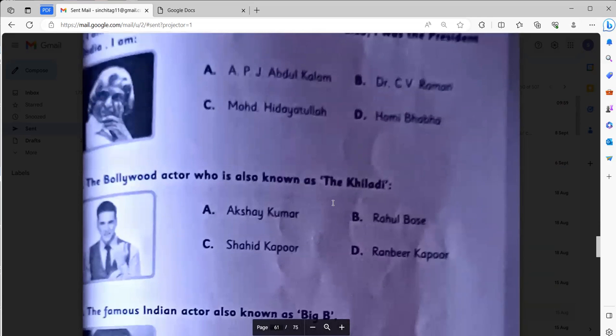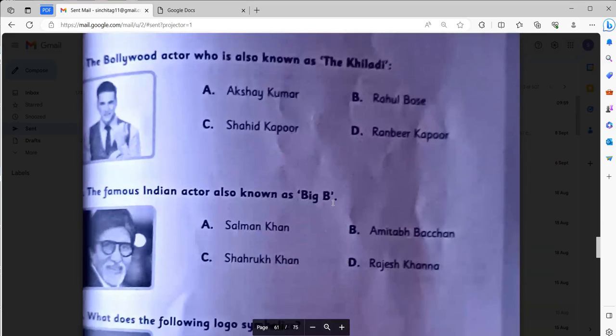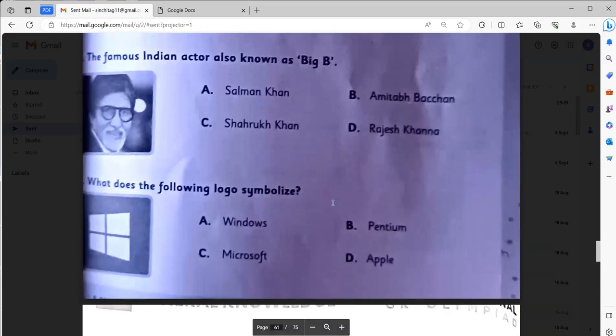The Bollywood actor who is also known as the Khiladi. This is Akshay Kumar. The famous Indian actor also known as Big B. This is Amitabh Bachchan. What does the following logo symbolize?